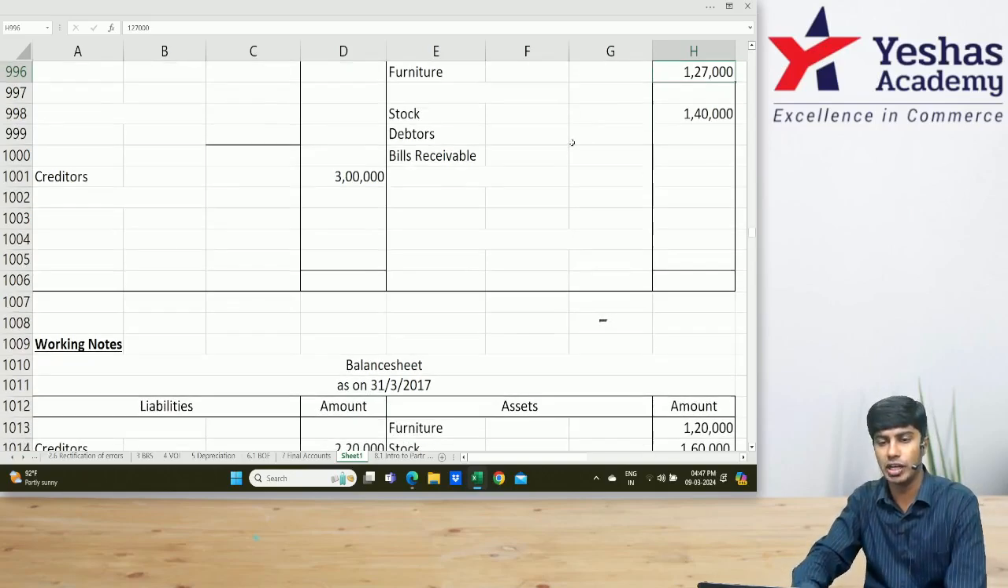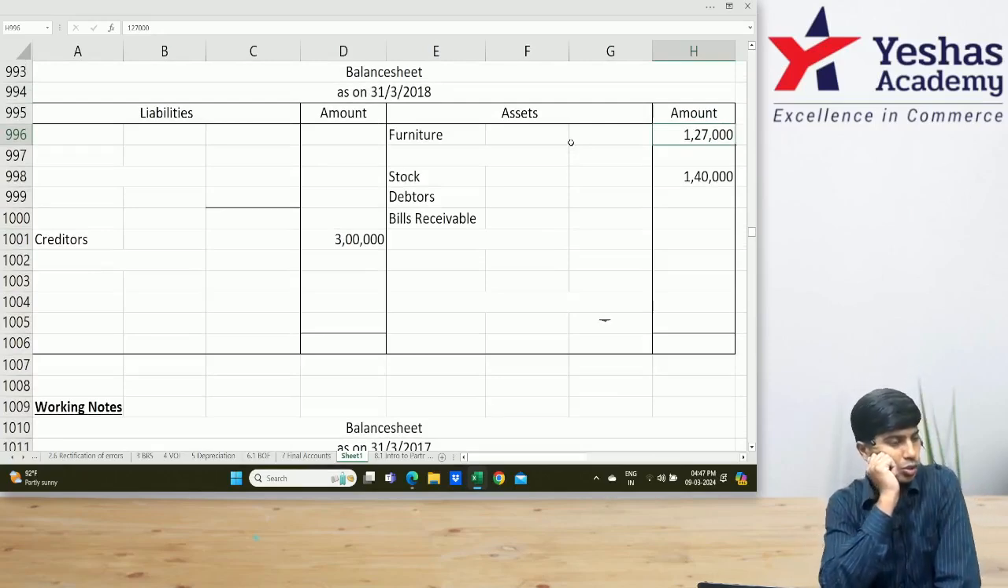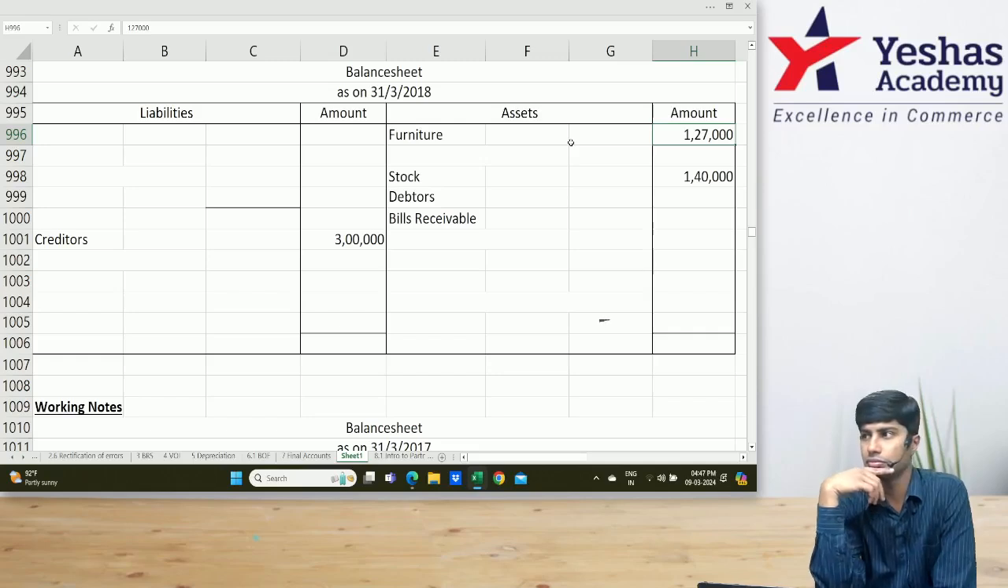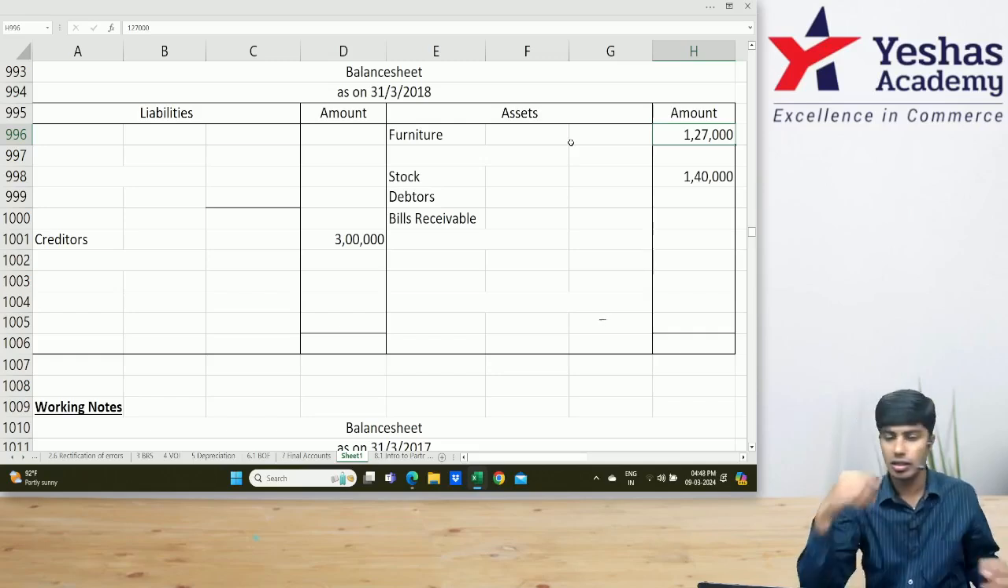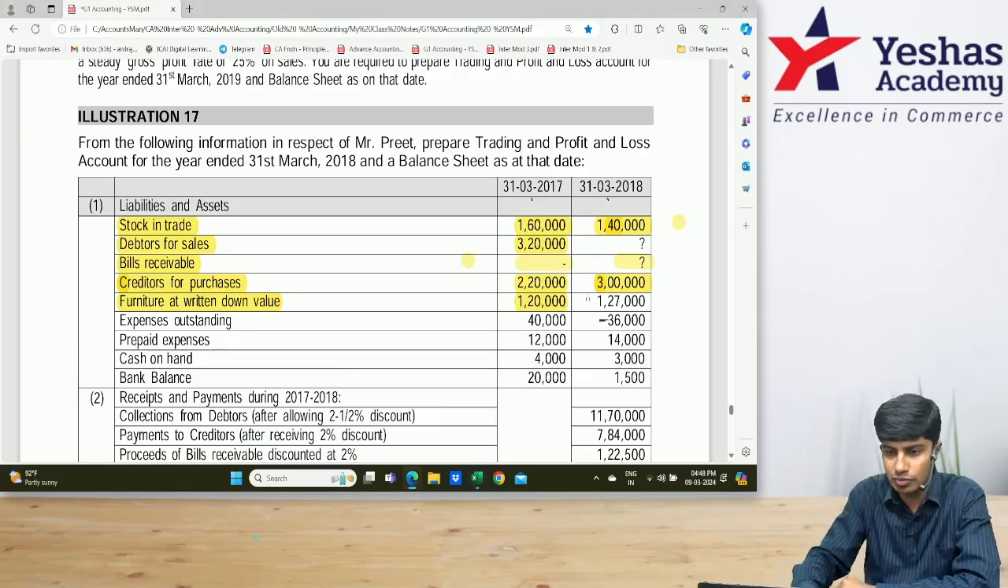Opening balance sheet I wrote 120. Closing balance sheet I wrote 127. Done, everyone? After this 120 and 127. I hope I'm not going very fast.